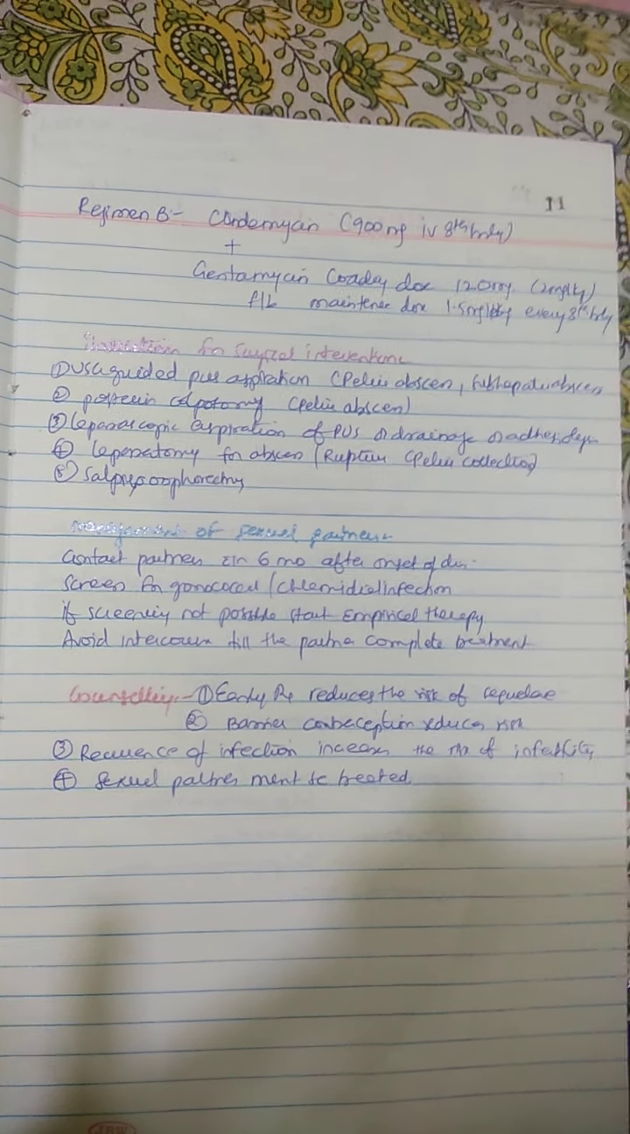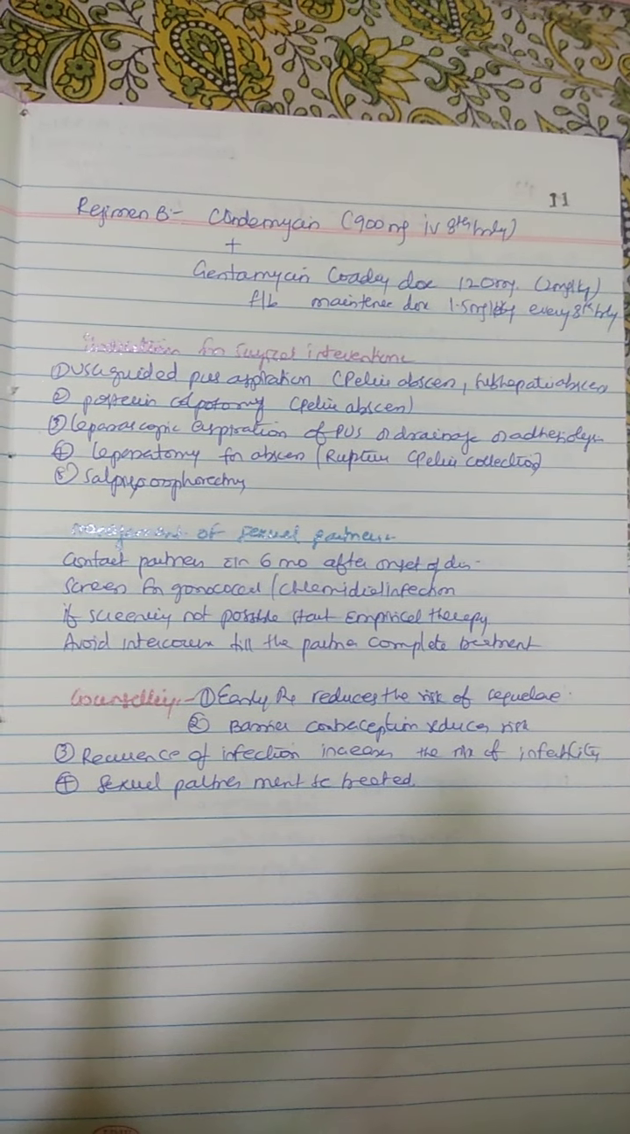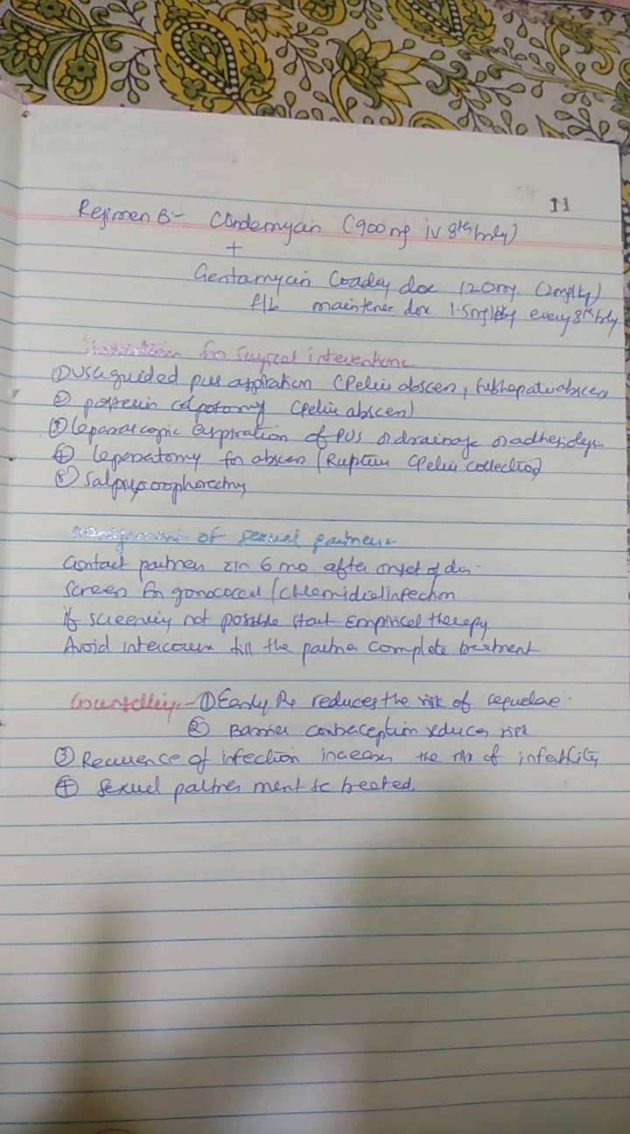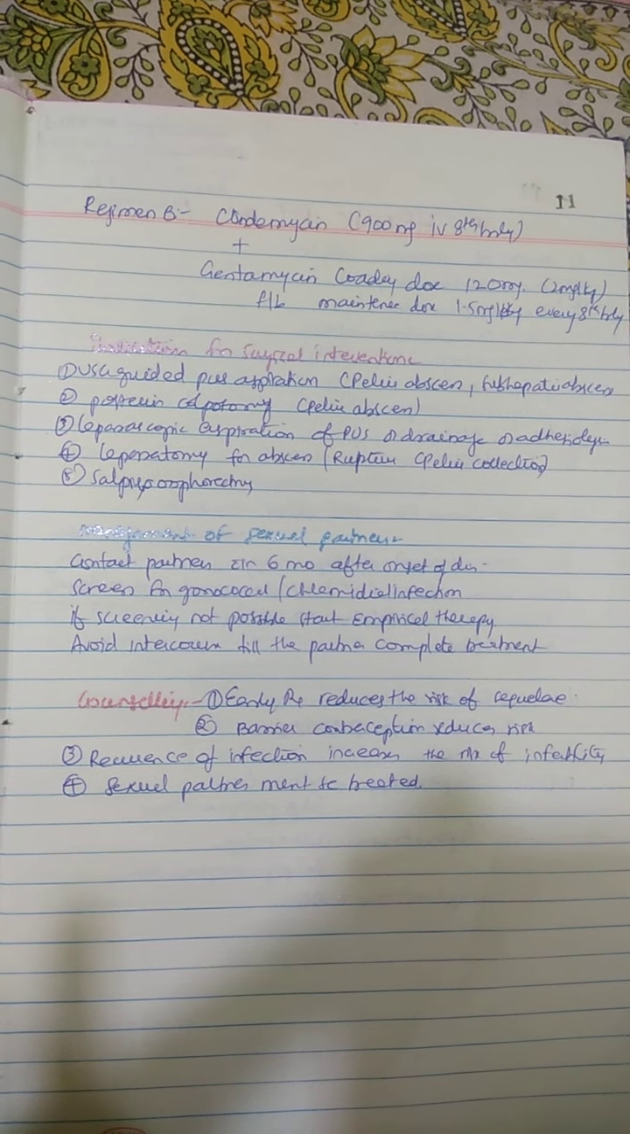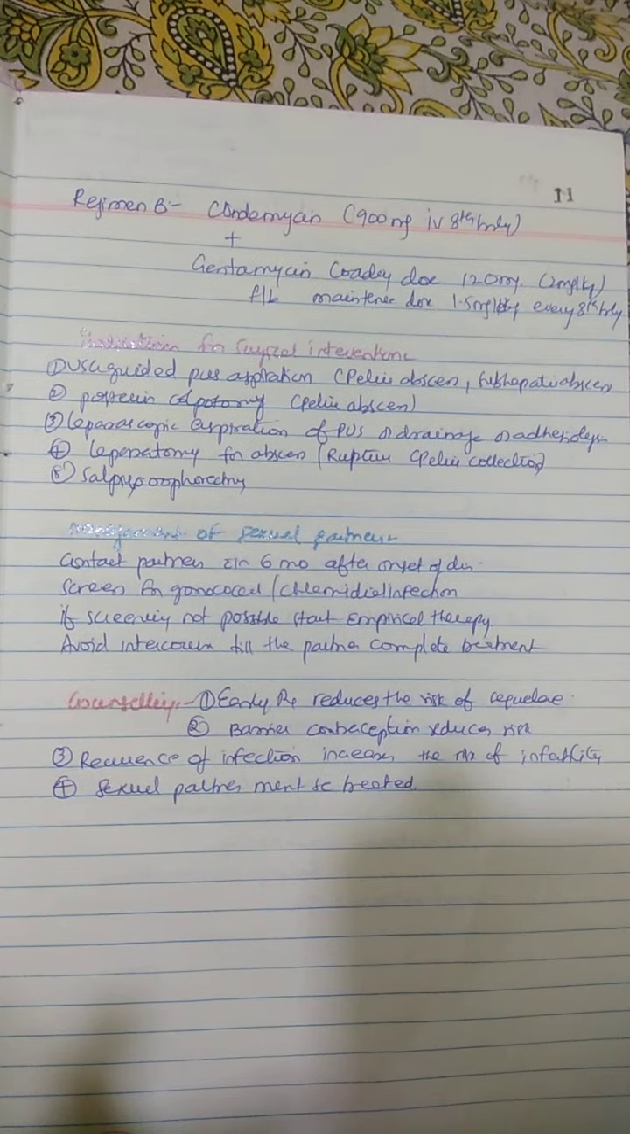And contact partners within a history of 6 months after onset of disease should be treated. They should be screened for gonococcal or chlamydial infection. If screening is not possible, start empirical therapy. Avoid intercourse till the patient completes the treatment. Counseling: early treatment reduces the risk of sequelae. Barrier contraception reduces the risk. And recurrence of infection increases the risk of infertility. Sexual partners must be treated.